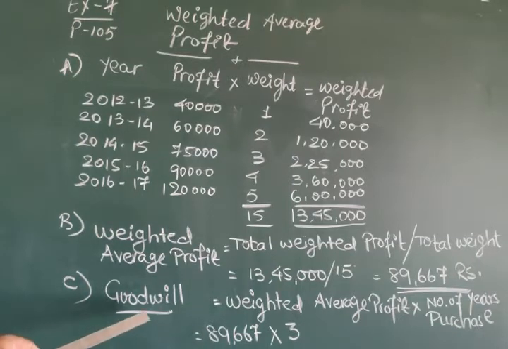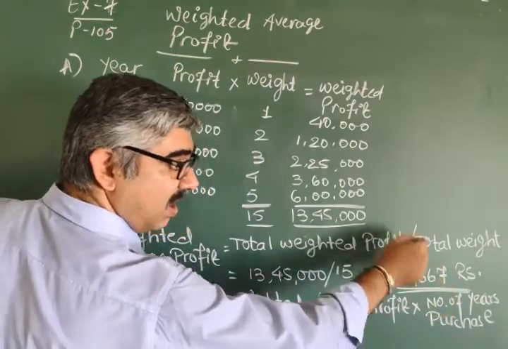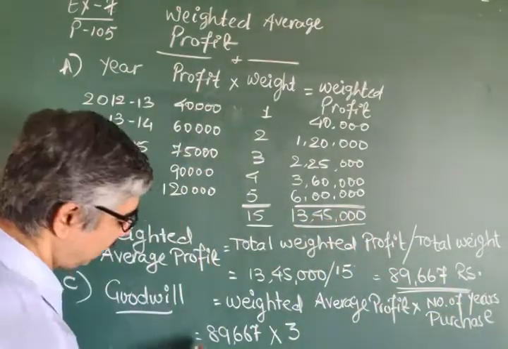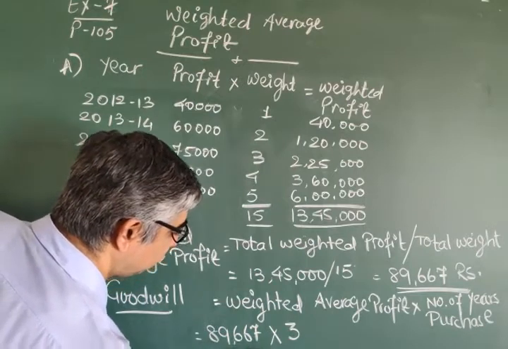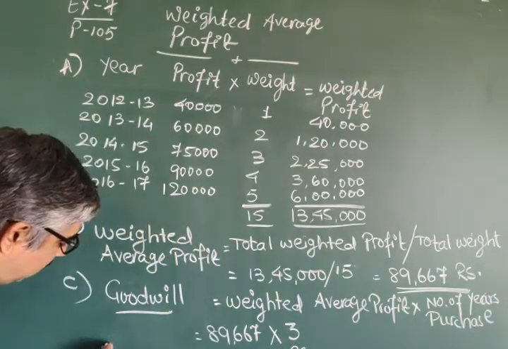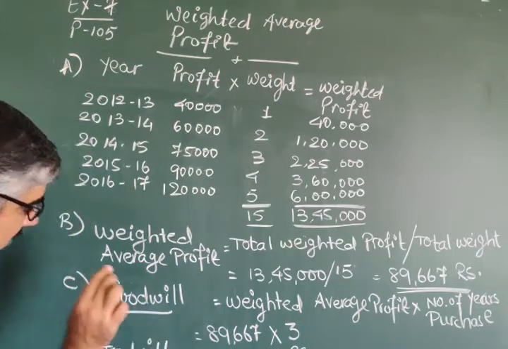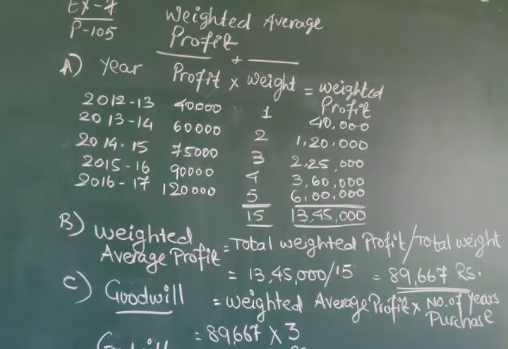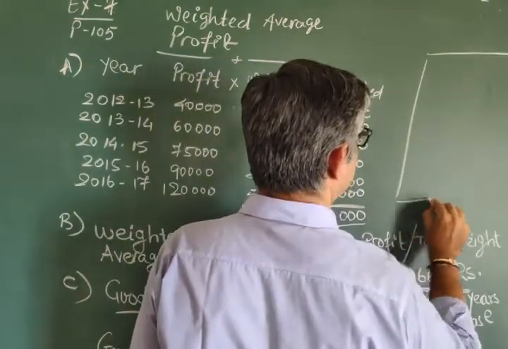89,667 divided by 3. Yes, this question was already asked. Though the answer is in points, they asked this question in board exams. So the answer is 2,69,000 rupees. Here it is your goodwill. This is your final answer. Is that clear? So we have two answers over here.